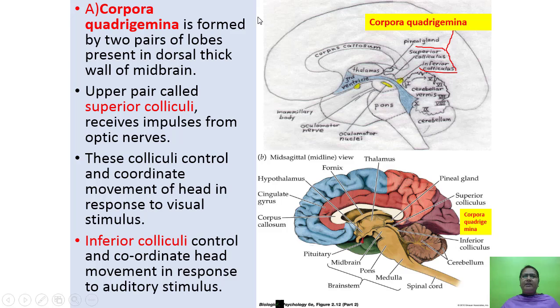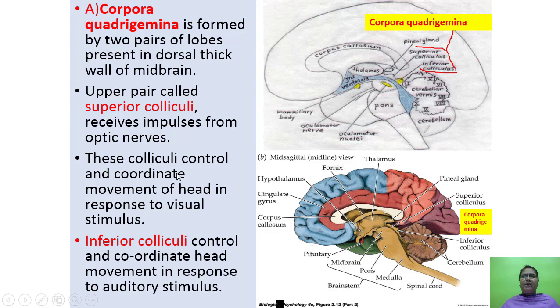Corpora quadrigemina is formed of two pairs of lobes present in the thick wall region of midbrain. Upper pair is called as the superior colliculi. Here you can see superior colliculi receives impulses from the optic lobes.